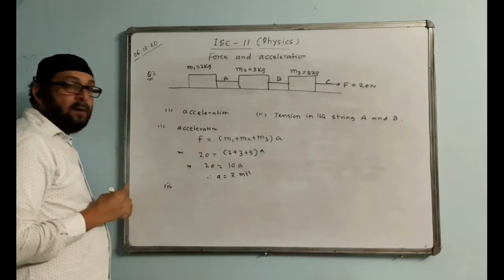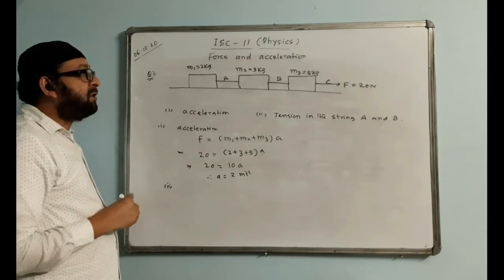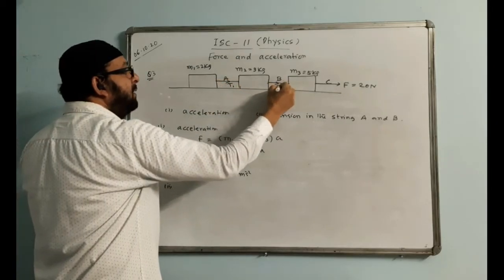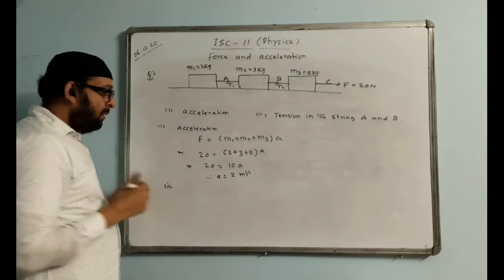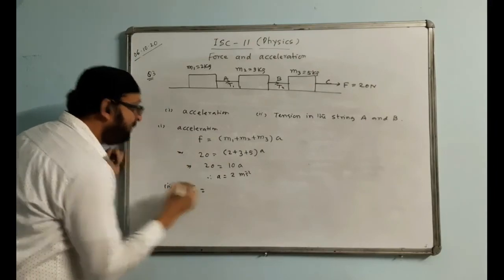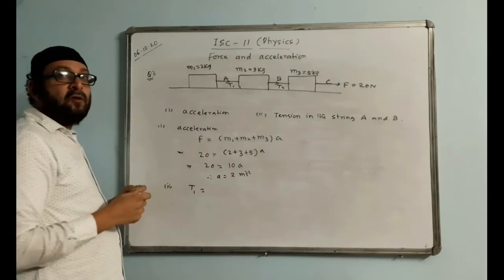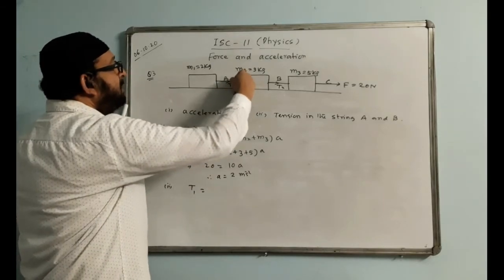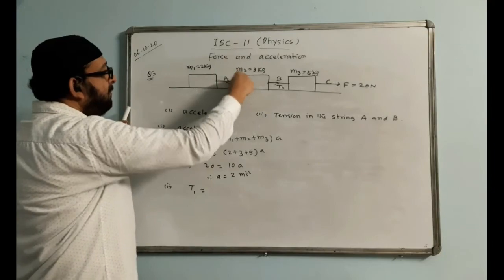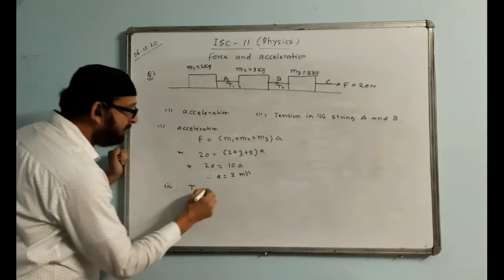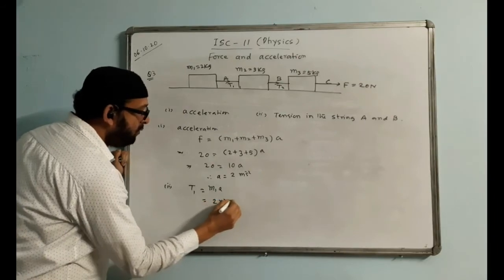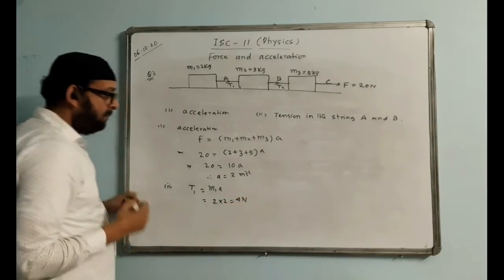First part we know. Second part, tension in the string. I'll mark T1 here and T2 here. Let us find the T1 value first. You can see the diagram. That is called a free body diagram. We are considering an individual body. This T1 is pulling which mass? Only M1. T1 pulls only M1. So you can write T1 is equal to M1 a. M1 value is 2 and a value is 2. So the answer is 4 Newton.